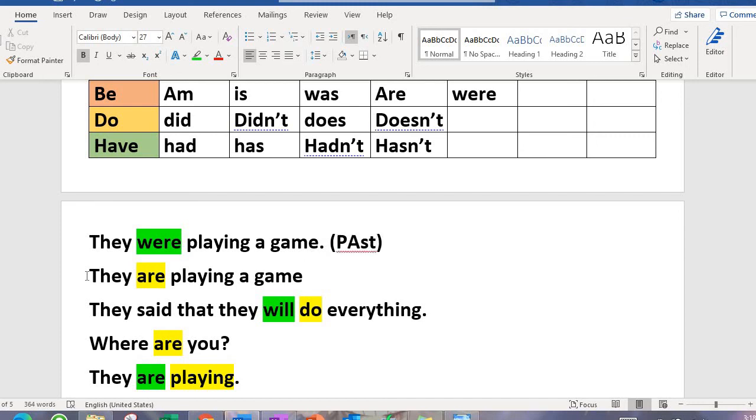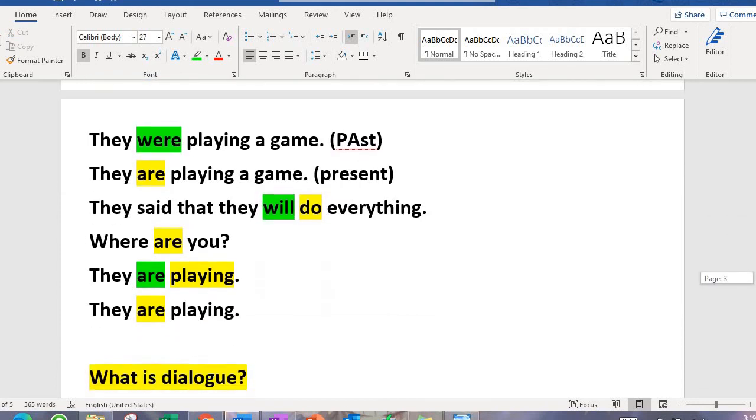Right? Now let's look at the second sentence. They are playing a game. These two sentences are pretty similar, but just because of one word, A-R-E, we know that this sentence is not past anymore. These people are playing a game right now. So this is going to be present. Similarly, if there is will do in the sentence, they said that they will do everything, it means it is in future.